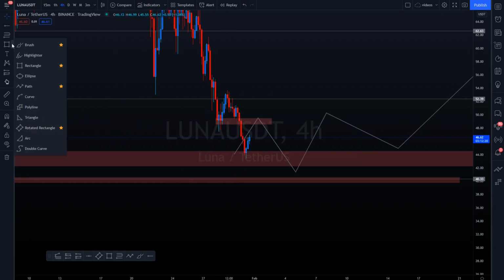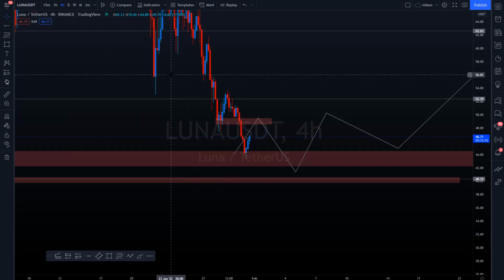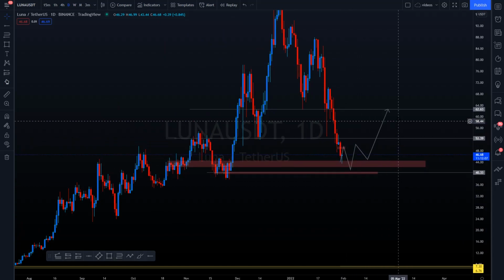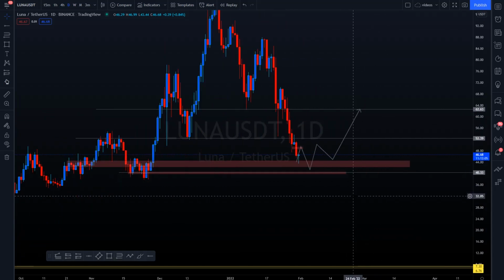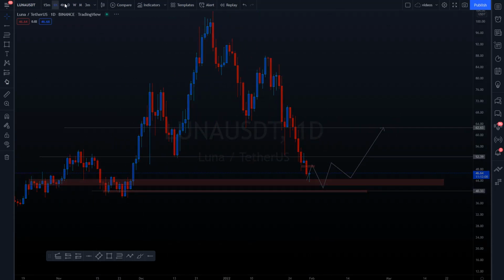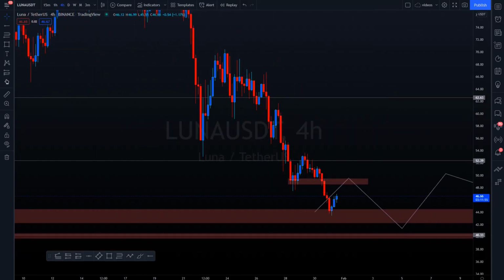So I'm still a little bit patient on Luna, but to be fair, if there's one thing I'm really looking at this week, it will be Luna, because look what it has done. It made the huge dump, but in my opinion, going all the way to 62s is quite likely, and 52s as well. But I first want them to accumulate a little bit. So that's the main idea for me for Luna. Let's head over to the next one.